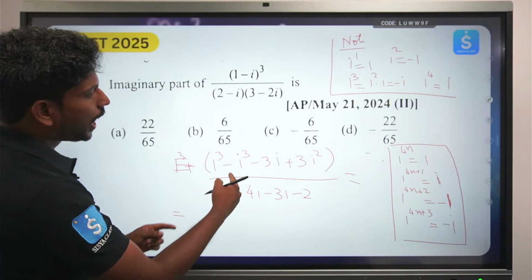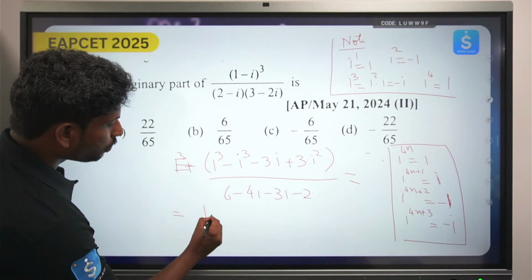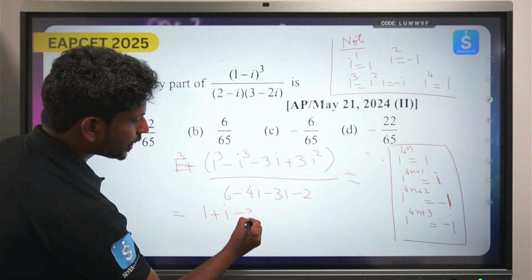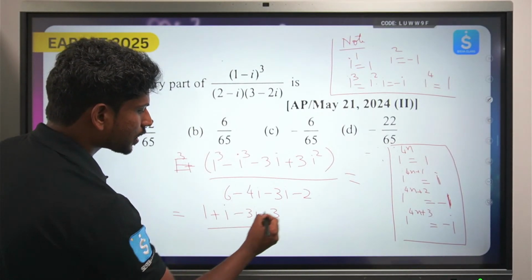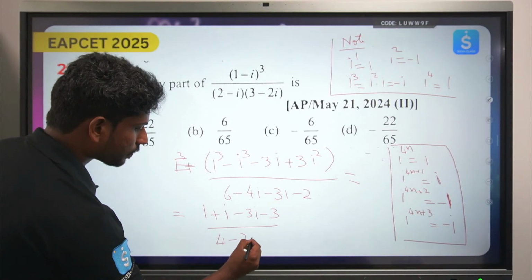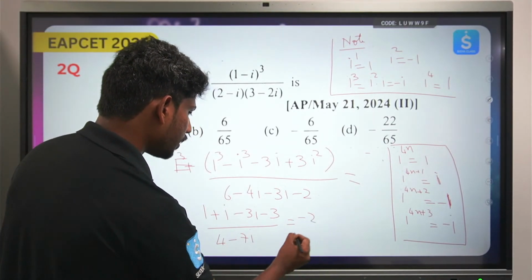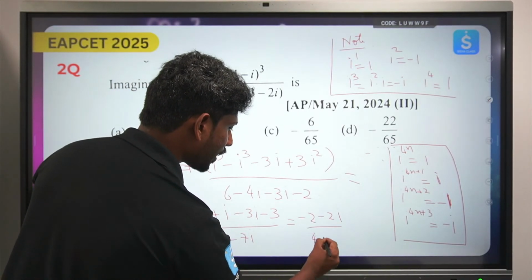So i cube value is minus i. So 1 cube minus i, so that will be minus of minus plus i, minus 3i square is minus 3, this will become 6 minus 2 is 4, minus 4 minus 3, that will be minus 7i. Okay, so now I can write this as minus 2, 1 minus 3 minus 2i by 4 minus 7i.